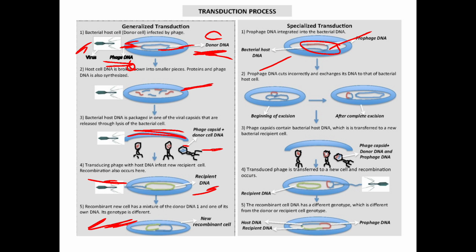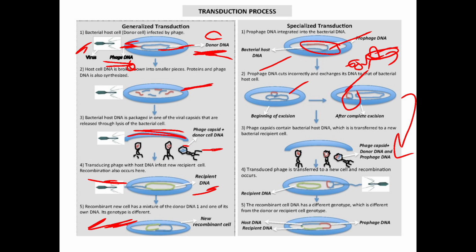See, if this is bacterial DNA and this is prophage DNA, what will it do? It cuts the bacterial DNA and joins and makes a separate ring here. See the difference here: the beginning of the excision and after the completion of the excision. Here we get some part of the phage DNA along with the bacterial DNA. In the next step, the phage capsid containing bacterial host DNA is transferred to a new bacterial recipient cell. This takes place in the new bacterial cell.